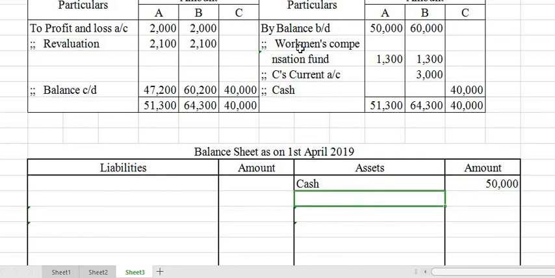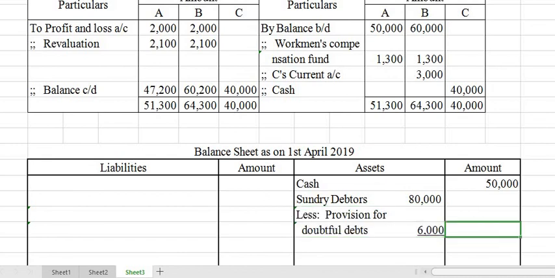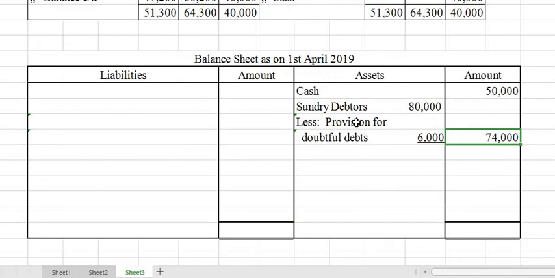Okay, so cash 50,000 is written. Debtors, in the inner column, 80,000 we have written, because from debtors 80,000 we have to deduct 6,000, the provision for doubtful debts. Otherwise, 80,000 you can show in the outer column and show the provision for doubtful debts on the liability side. That also can be done. Now I am deducting here itself, and 74,000 will be shown in the outer column. Instead of this, you can write 80,000 in the outer column and 6,000 on the liability side. Then also it is not a mistake.